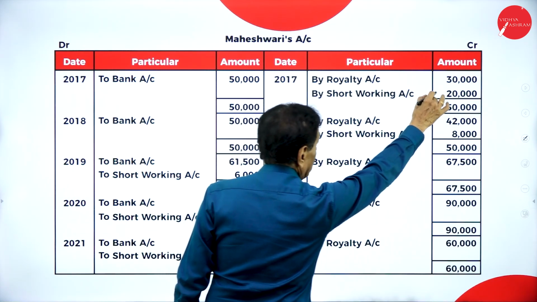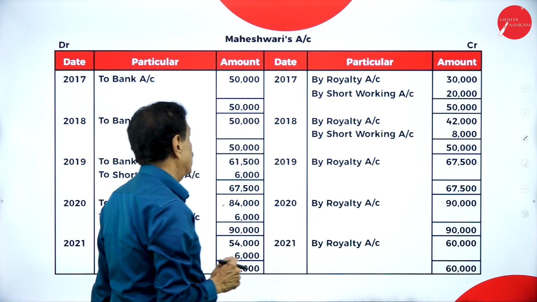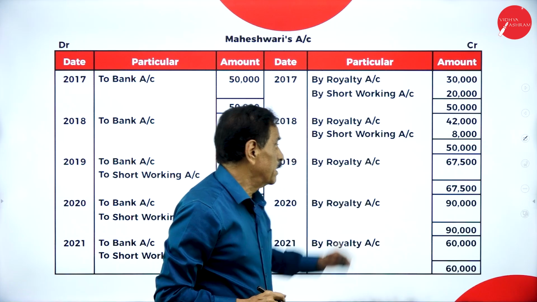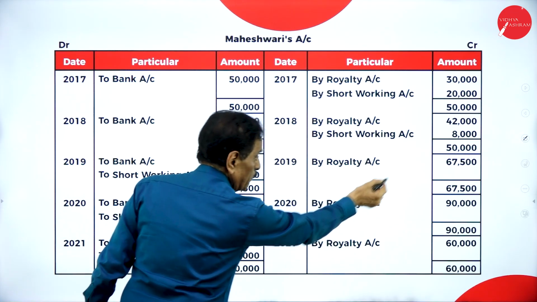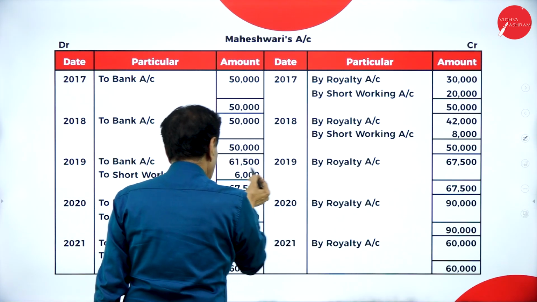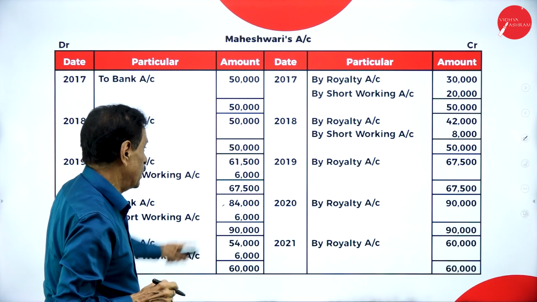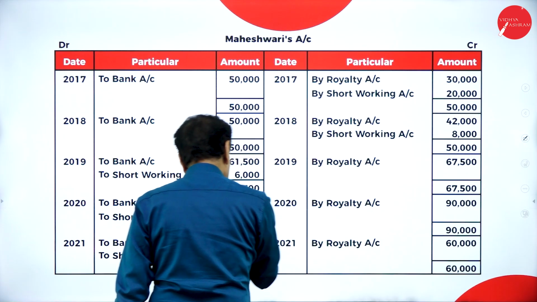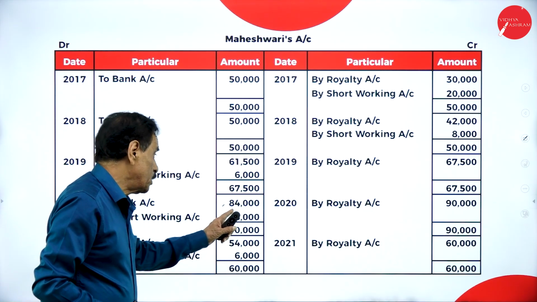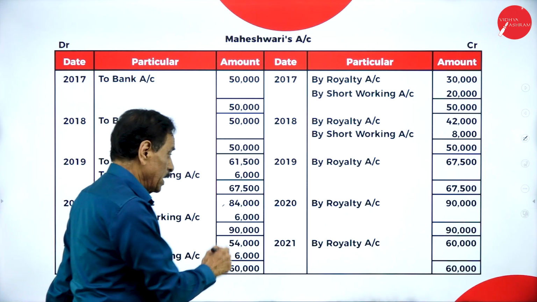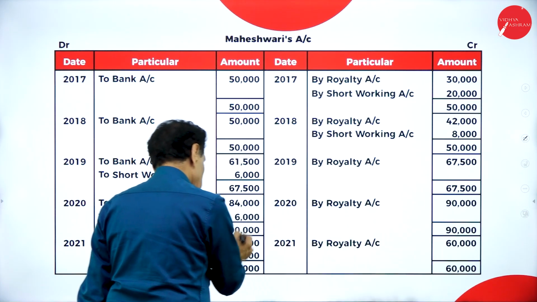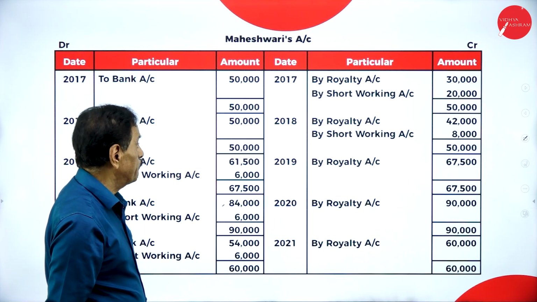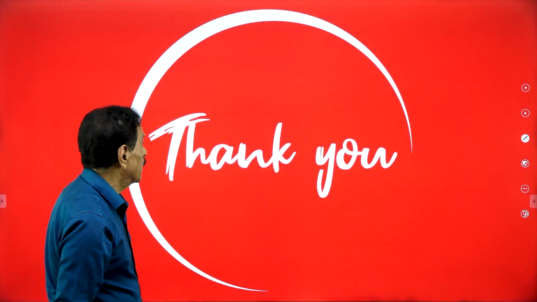Totally 50,000, 30,000 royalty, balance is 20,000. Next, 50,000 paid, royalty is 42,000. How much shortage? 8,000. So next year, how much your royalty is? 67,500. How much recover chances? 6,000. Balance is 61,500. Next year, royalty is 90,000. How much recover? 6,000. How much pay to author is 84,000. Next year, royalty is 60,000. How much you recover? 6,000 only. Balance 50,000 is payable. Hope you understand.